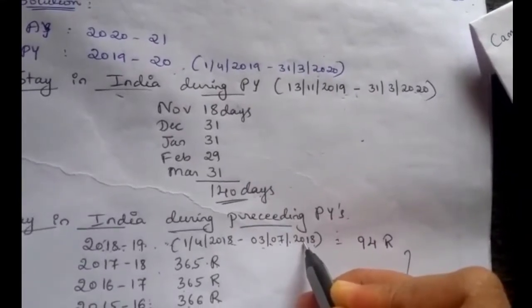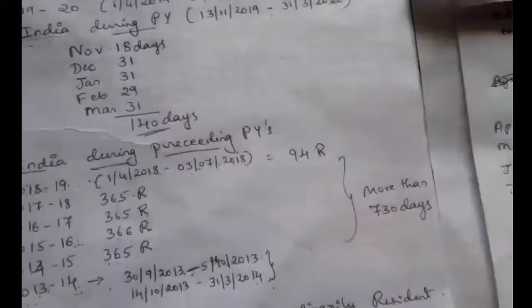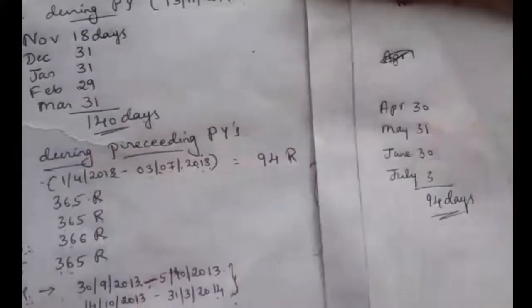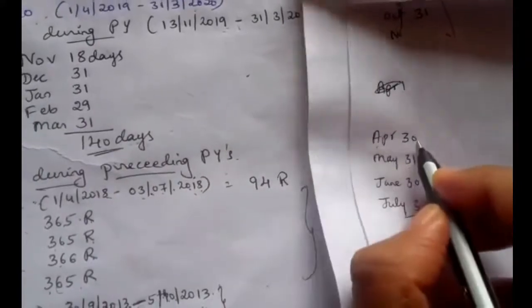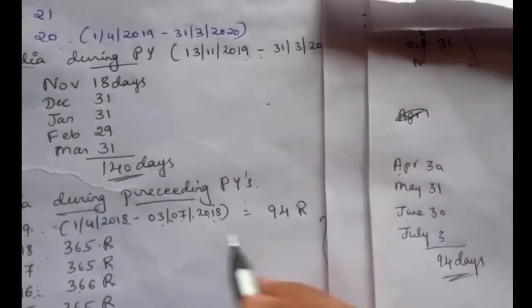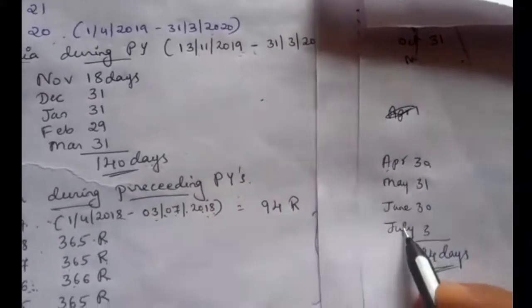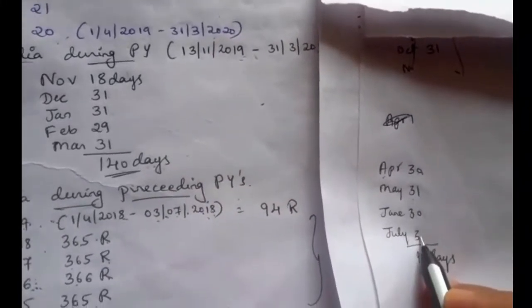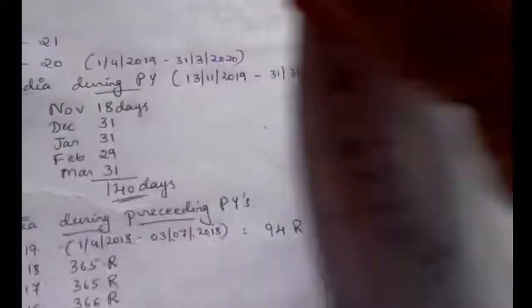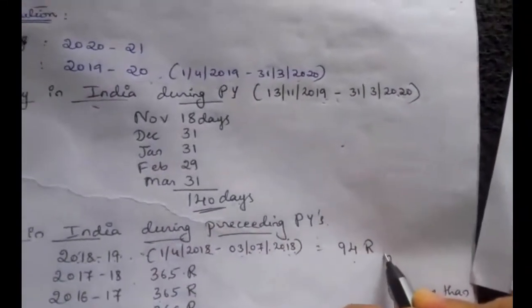So on 3rd July he went to USA. So here it starts from 1st April. So April full month, May 31 days, June 30 days, and July 3 days, because on 3rd July he went back to USA. So till 3rd July we have to take. So total 94 days. So 94 days resident.